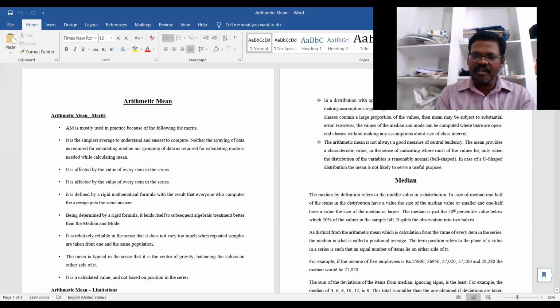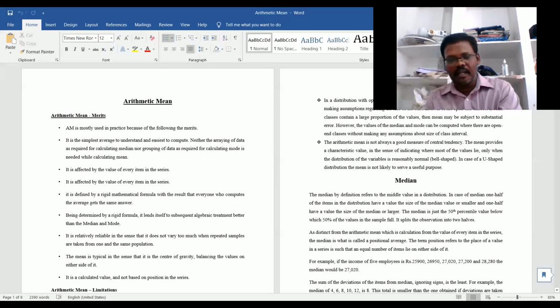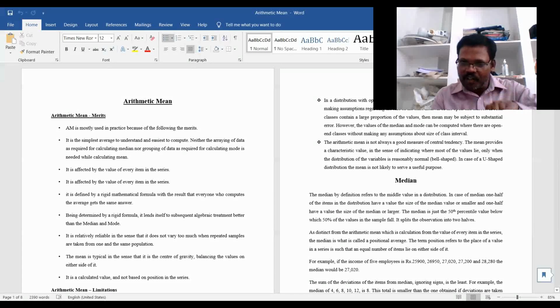In the continuous series we use three methods: the shortcut method, the indirect method, and the step deviation method. But even though we use three methods to calculate the arithmetic mean, finally we get the same value.